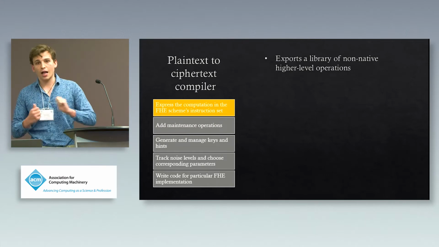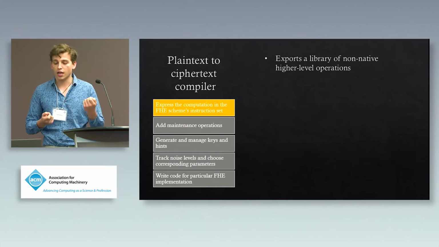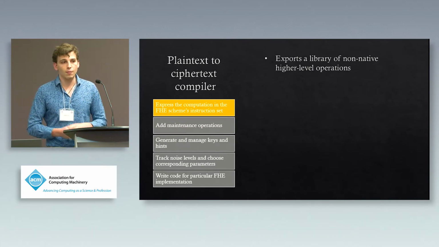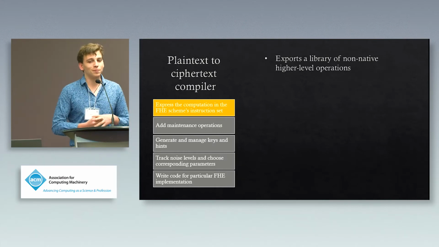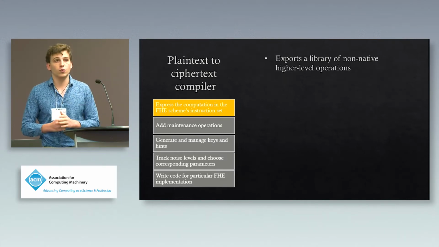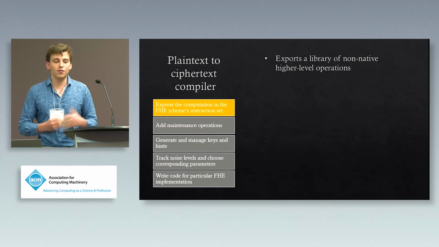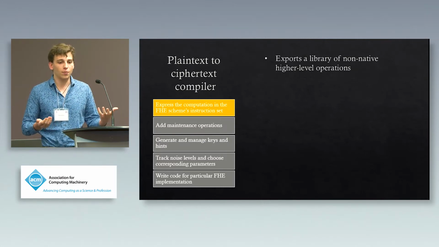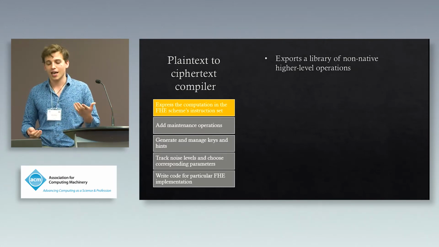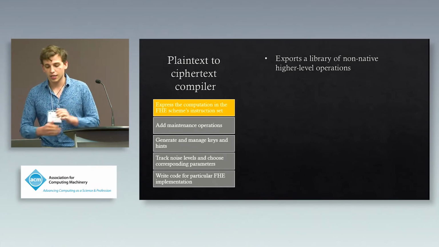So what ALCHEMY does is export a library of higher level operations, which allows you to write higher level code. However, this library needs to be expanded, so I can't in good conscience say that this is completely solved in its current state.